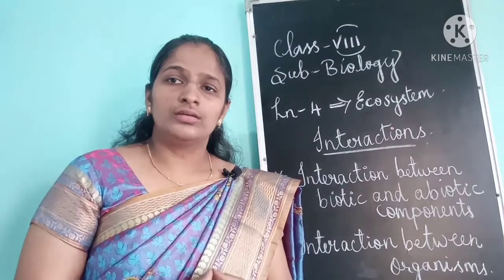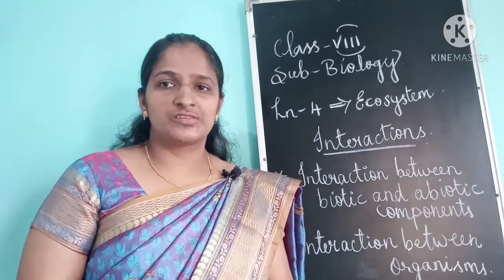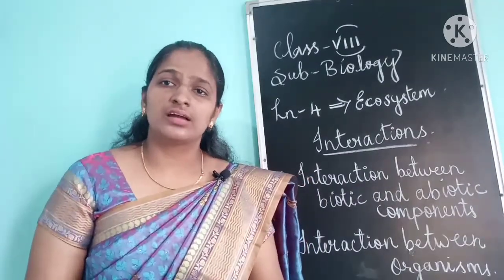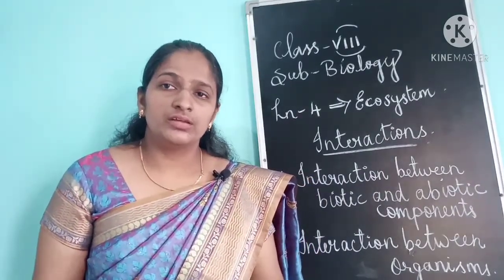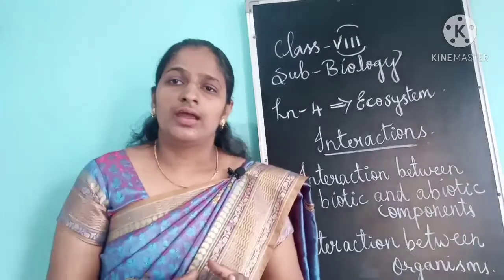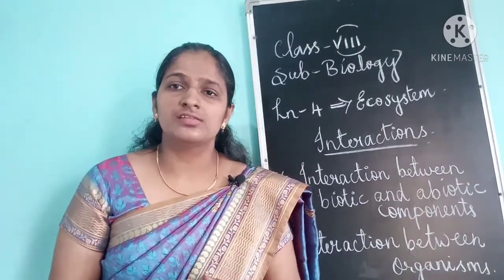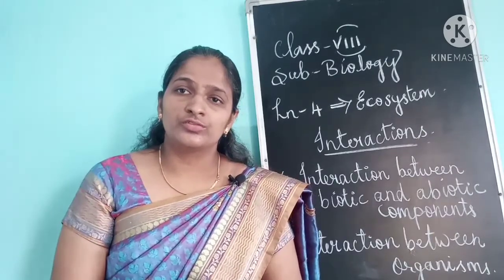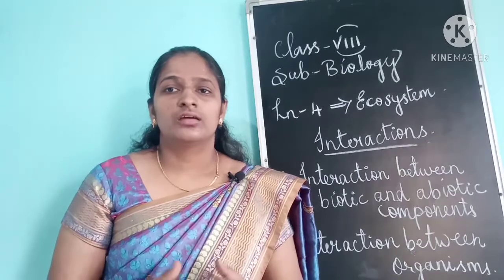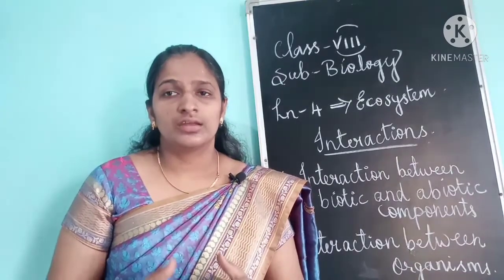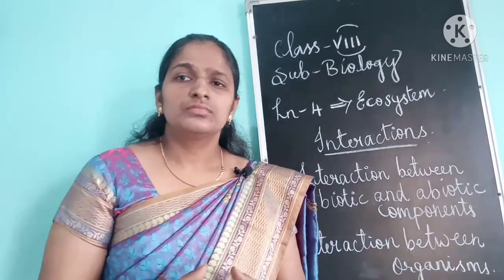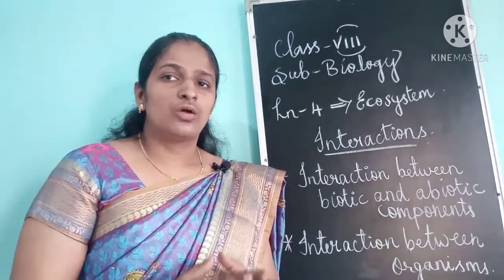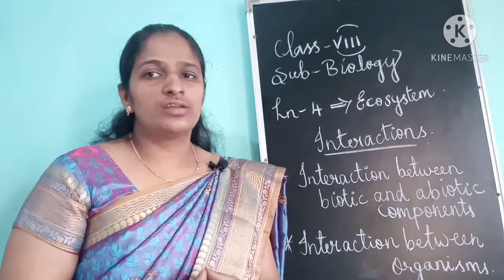They are called interspecific and intraspecific interactions. Interspecific interaction occurs between two different types of species, and intraspecific interaction occurs between the same species. So here we are going to learn the interspecific interaction. There are two types of interspecific interactions. One is positive and the other is negative.